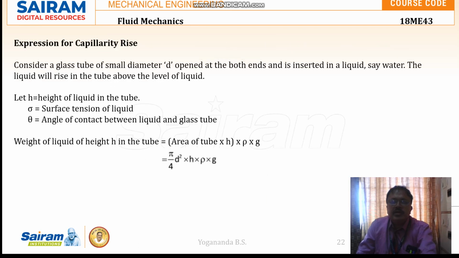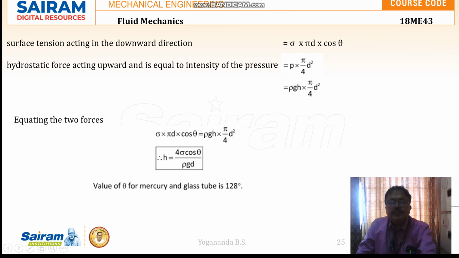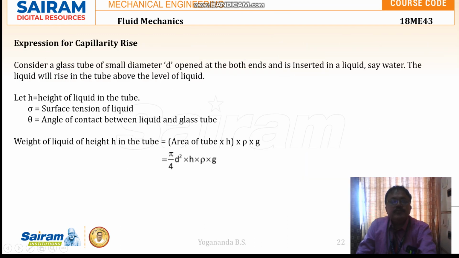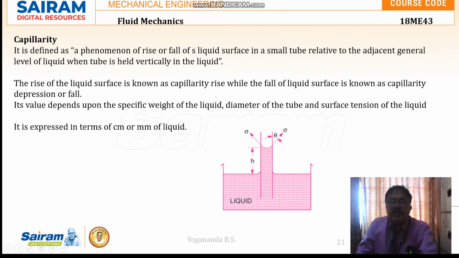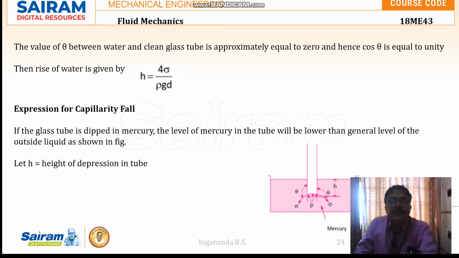If you consider theta as 0 when the liquid is water, cos 0 is 1. So we have H is equal to 4 sigma by rho g d.